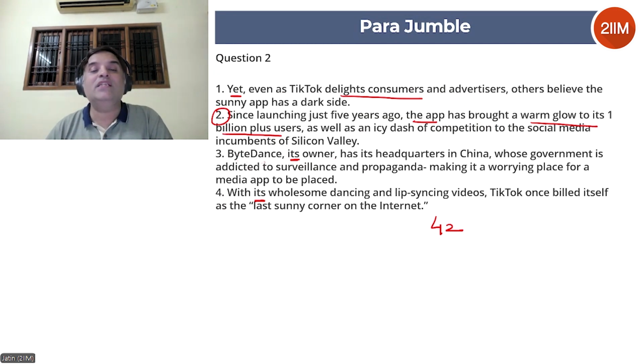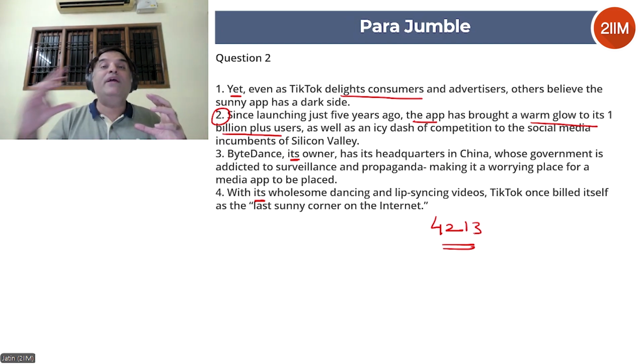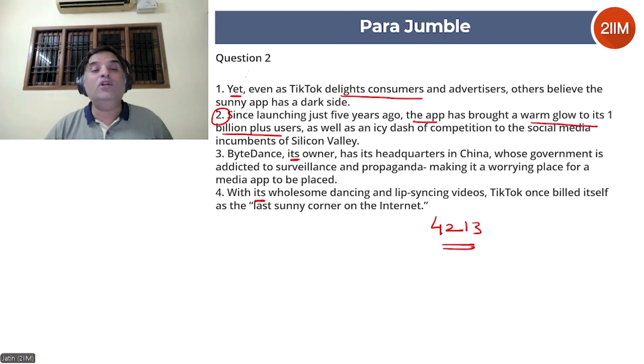And after that, it says ByteDance, its owner, has its headquarters in China, whose government is addicted to surveillance and propaganda, making it a worrying place. 3 is elaborating on 1. Okay, so 4, 2, 1, 3 is a good combination. So this is how it is. 4 talks about the positive aspect, 2 elaborates on the positive aspect, 1 talks about the negative aspect, 3 elaborates on the negative aspect. 4, 2, 1, 3 is a very good combination.